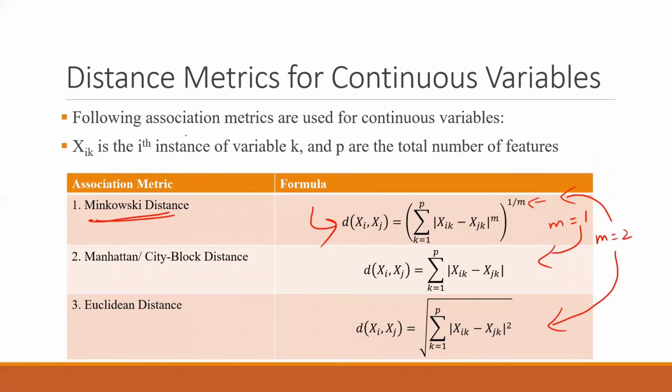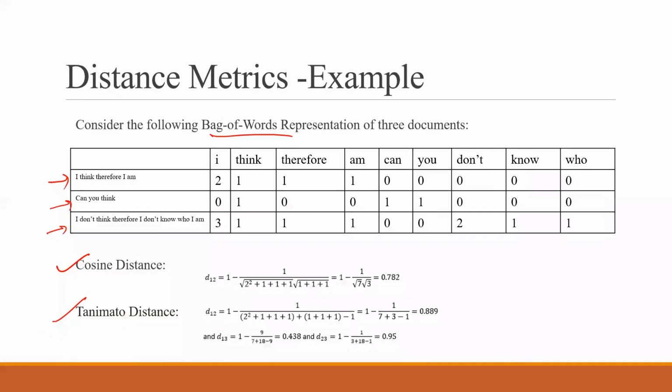Values in these formulas, x_ik is the ith instance of the variable k. So you have to decode this thing, that whenever it is there, x_ik is the ith instance of the variable k, and p here is the total number of features in the formula. So you have to take care of those things.